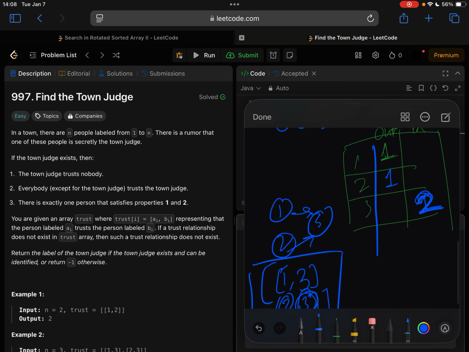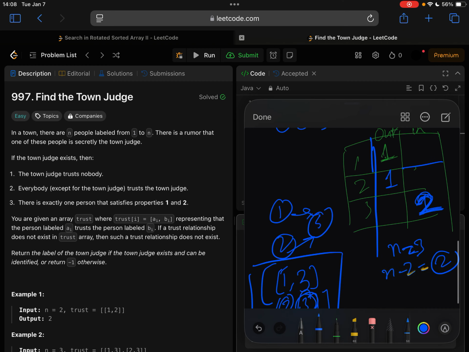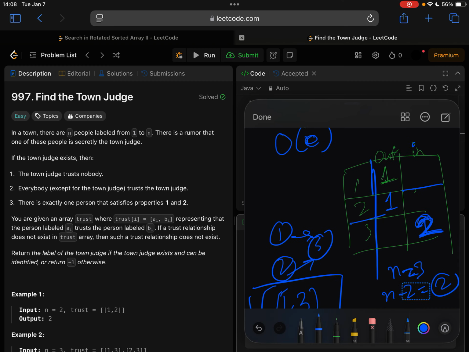And in this case, you will see at the end that n here is 3 and n minus 2 is 2. And you will see that only node 3 has two incoming edges and there is no outgoing edges, and that makes node 3 the judge, and none of the others actually have n minus 1 edges incoming. So you can do that.